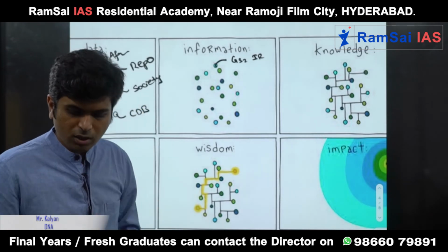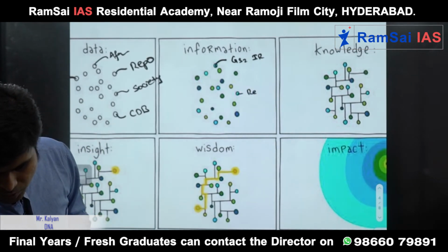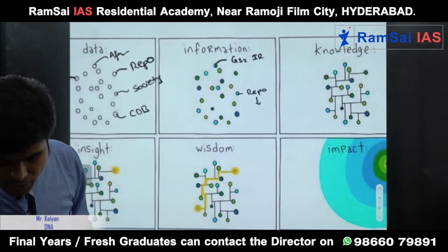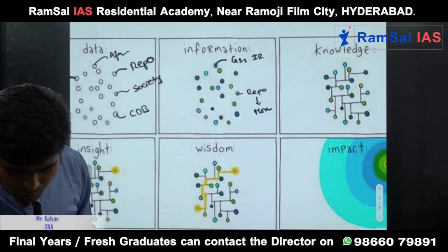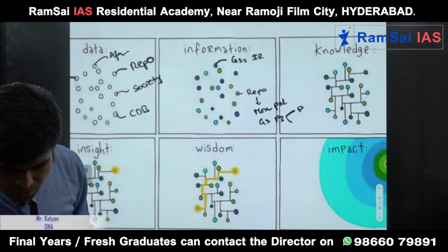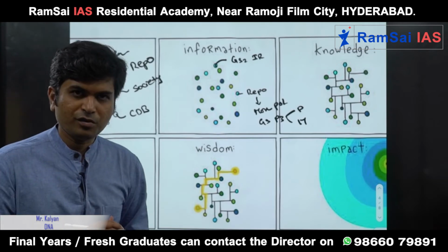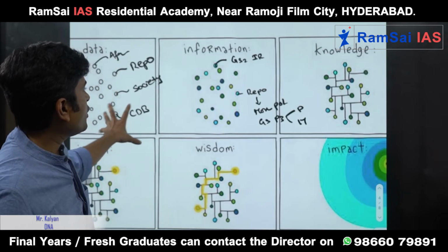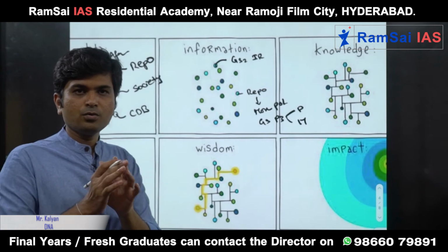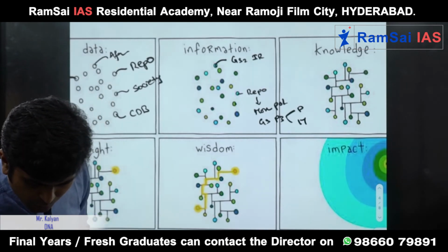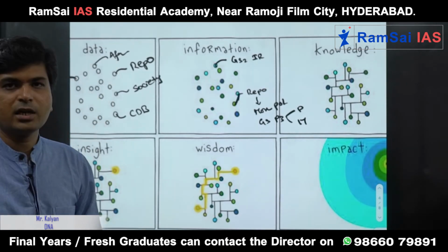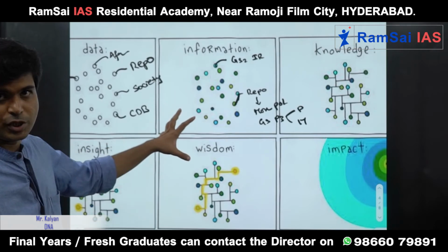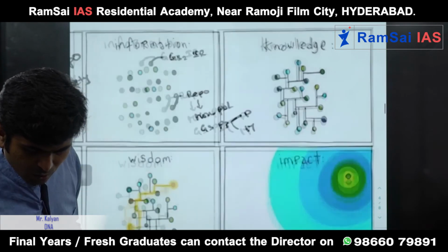That's a good thing. In the same way, you know repo rate. You also know repo rate can be linked to monetary policy. It is useful in your GS paper 3, either in prelims or mains. That's a very, very valuable source of information. So the more data you have, you can convert that into information. So repo rate and monetary policy are two random lines, but you connected them and it became information.